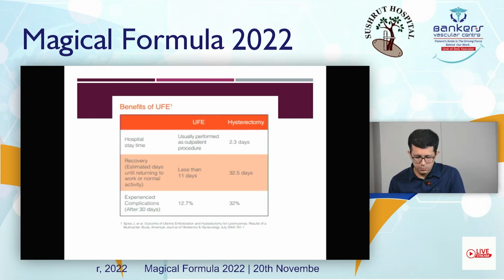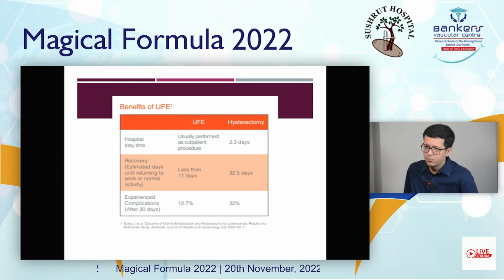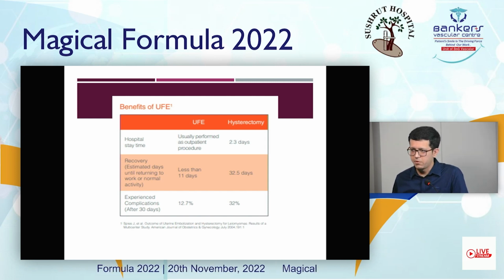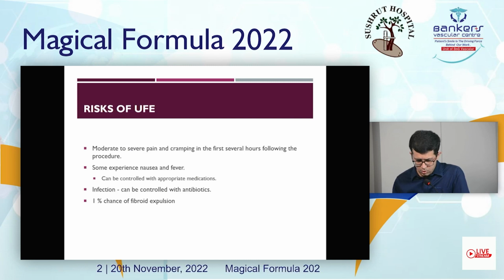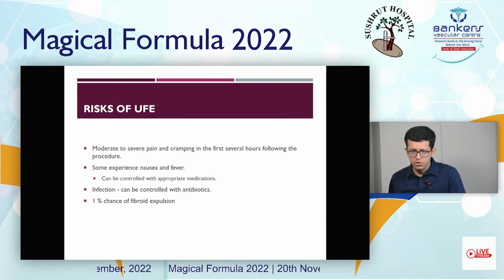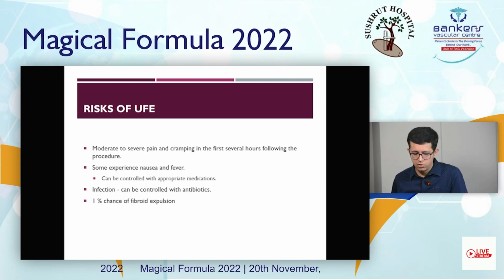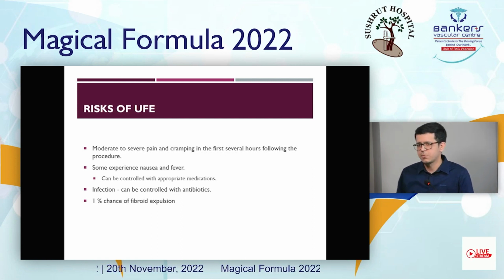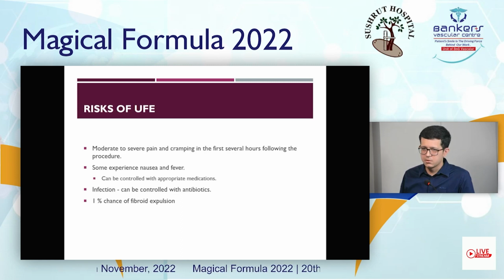The benefit of uterine fibroid embolization over hysterectomy: there is a lesser hospital stay, recovery time is much faster, and complications are very few. The risks of uterine fibroid embolization include moderate to severe pain just following the procedure. Other complications include nausea and fever that can be managed by non-steroidal anti-inflammatory drugs. Infection can occur that can be managed by antibiotics, and there is a 1% chance of fibroid expulsion.